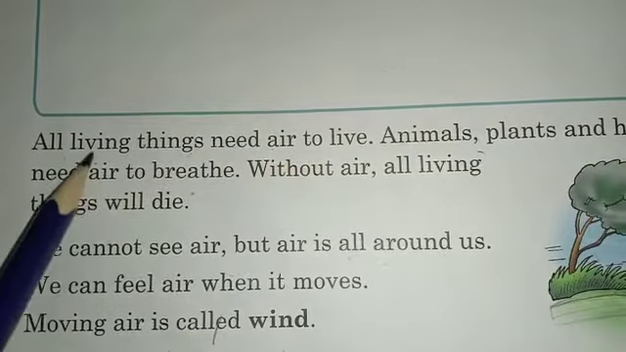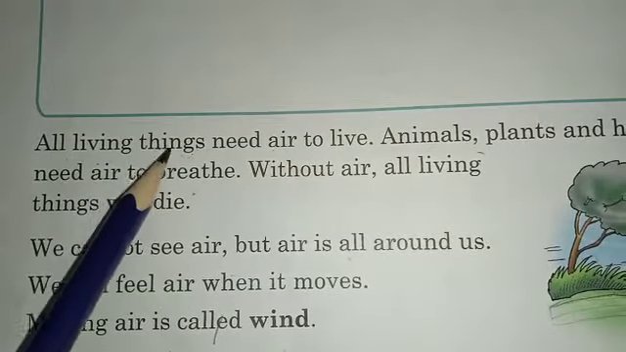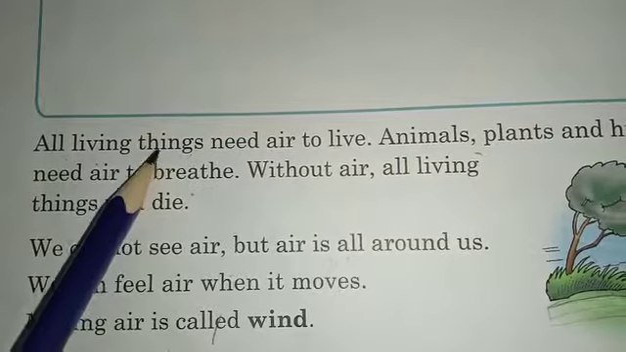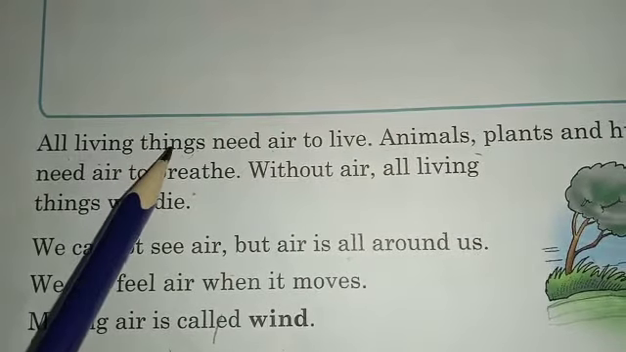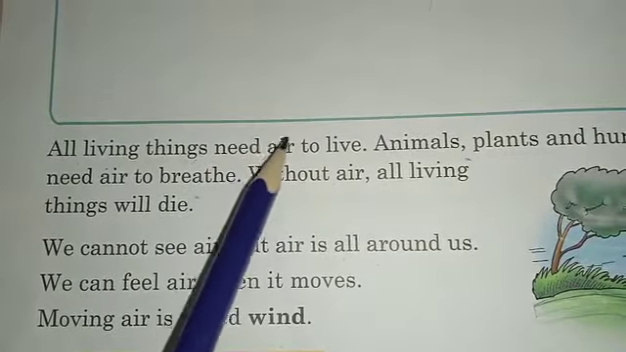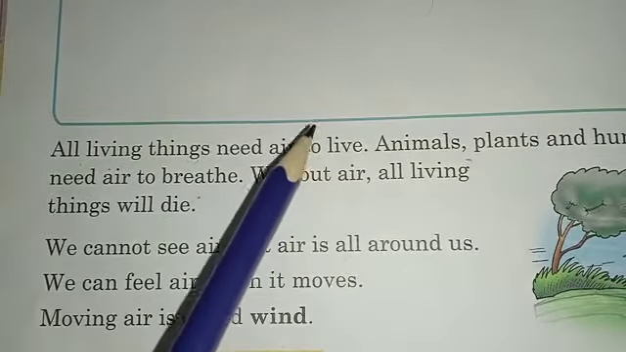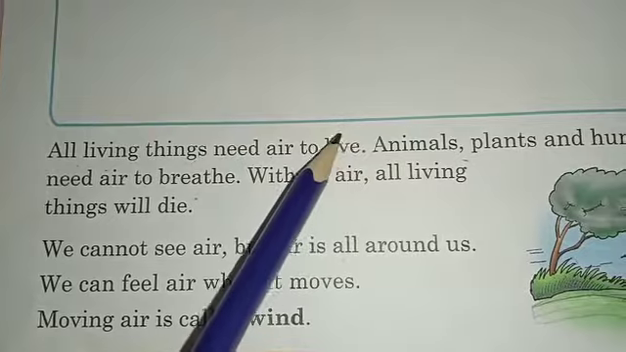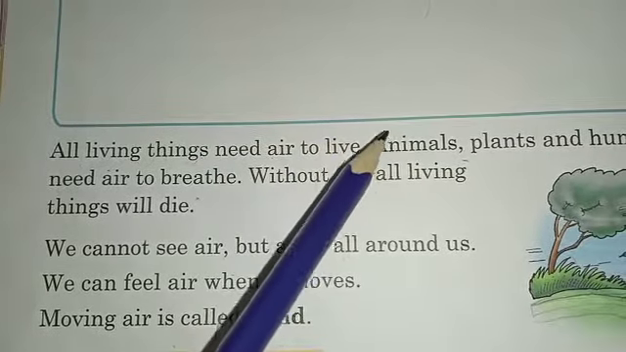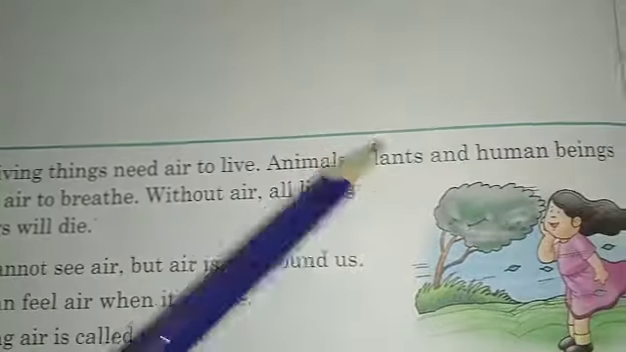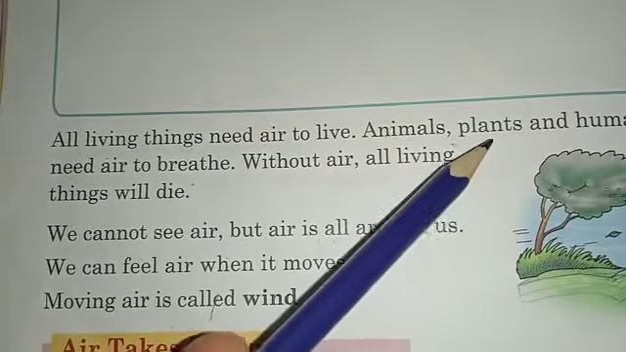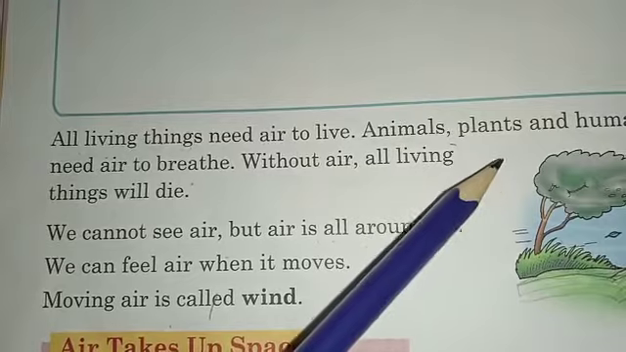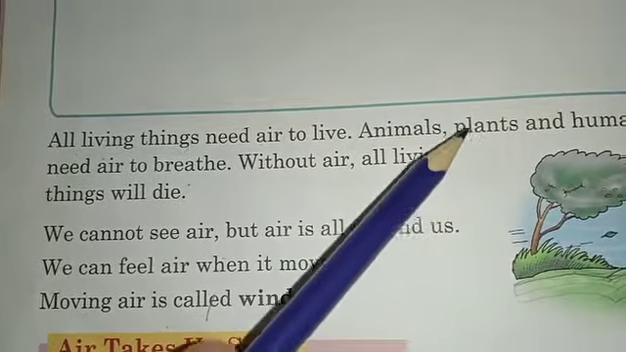As we have already discussed about living things in the first chapter, living things are those who can reproduce, breathe, eat, and move. So, now you will give me the examples of living things. Animals, plants, and human beings all are living things and they need air to breathe. Without air, all living things will die.